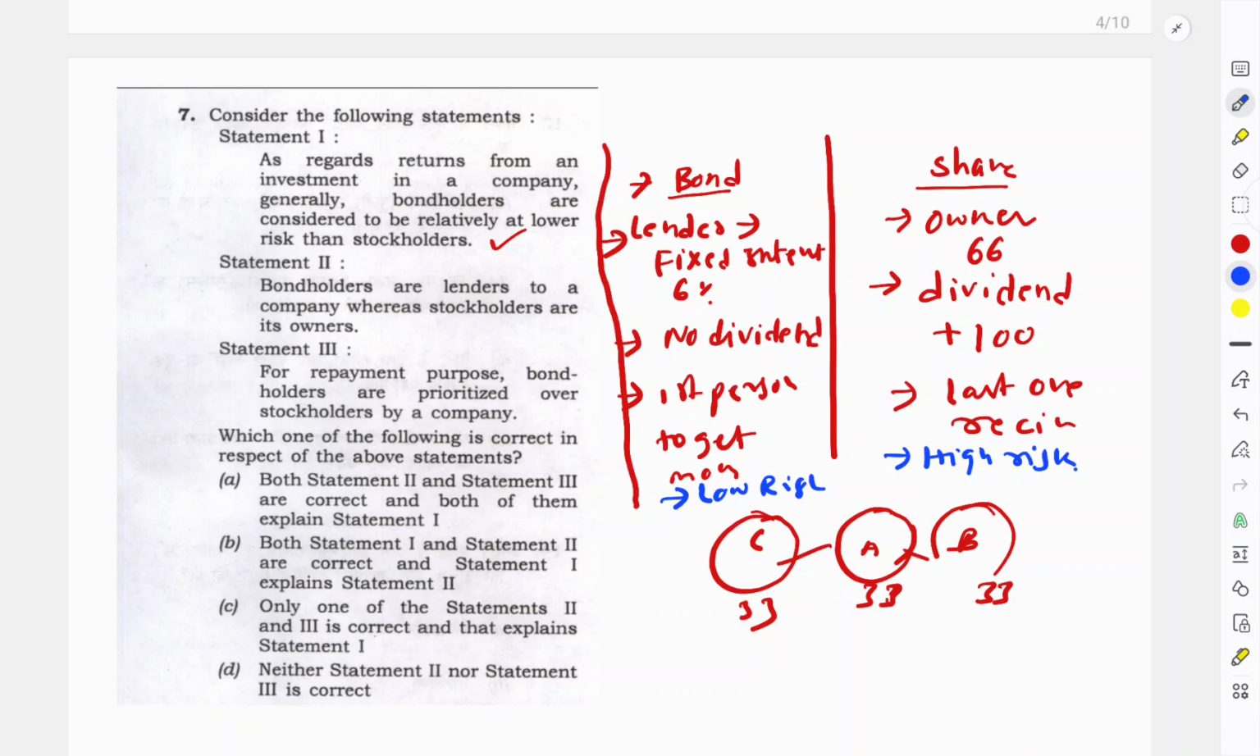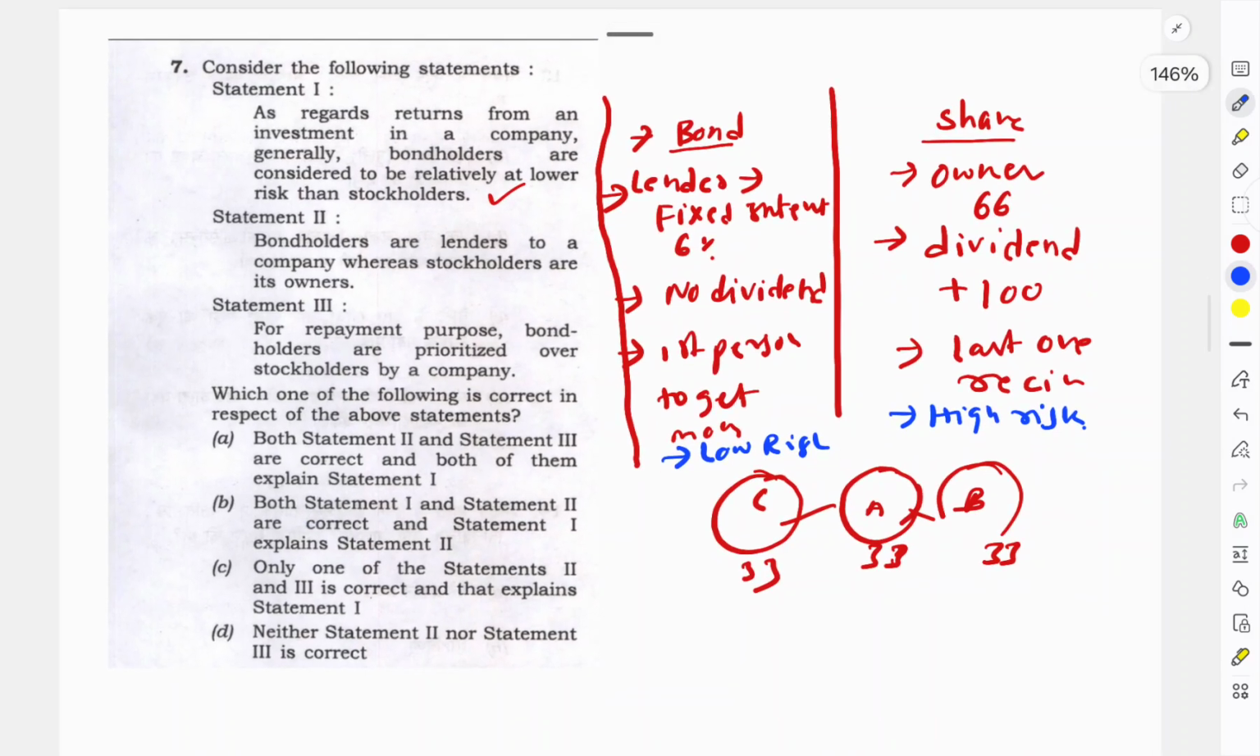So let us discuss this question. The bondholders are lenders to the company, whereas stockholders are owners. Here I clearly mentioned that shareholders are nothing but owners. For repayment purposes, bondholders are prioritized over shareholders by the company because you are giving money back to the lender. Shareholders, whenever they get profit, will benefit, and whenever they get a loss, they will bear the loss as well. Whenever on liquidation, bondholders get paid first.